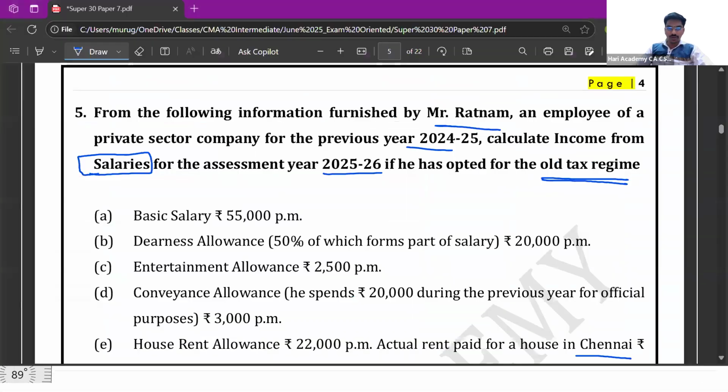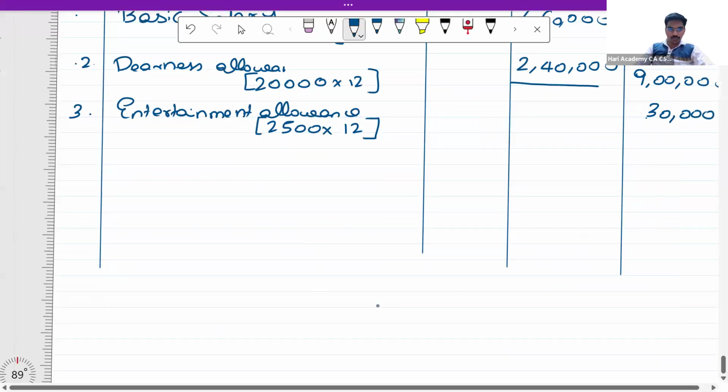Next is point number 4. Conveyance allowance 3,000 per month, and he spends 20,000 for official purposes. So the fourth point is conveyance allowance.